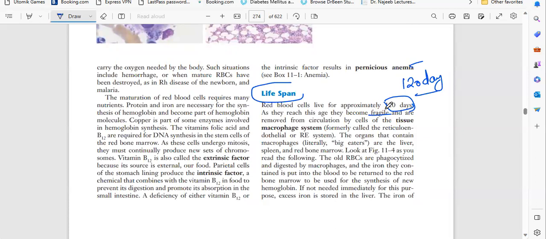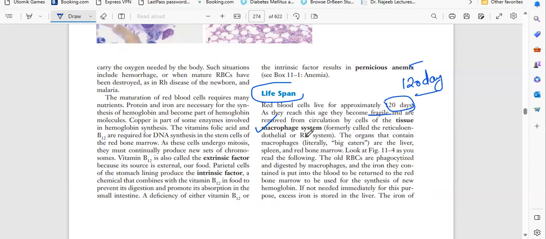They become fragile. So they will constrict, and their body will take on different types of shapes. Okay, and we have one system, that is the macrophage system. Macrophage system means the system will eat these dead tissues. Okay, because a number of cells will die daily. Lakhs of cells will die, and if they are not removed from the body, what will happen? Toxic substances will be created.